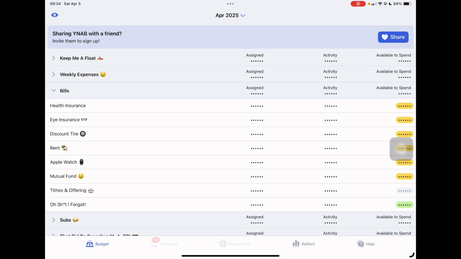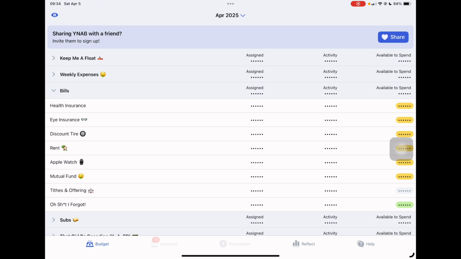Rent. So I am paying my mom rent, but very little money. This month, y'all will be seeing me put extra money in there because I owed her some money, so a little extra. Apple Watch, this is when I got her Apple Watch. So my Apple credit card, you have payments when you buy things with your Apple Watch. So they cause you to do payments if you have other stuff on your credit card. So you can't pay it off early. So that will be going soon.